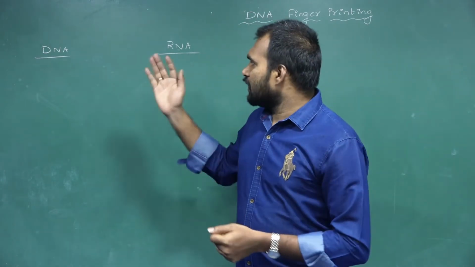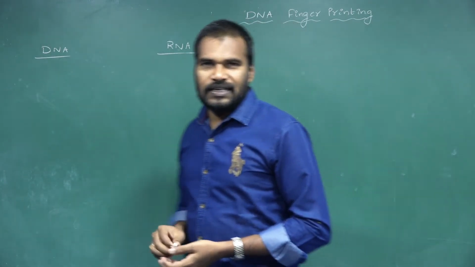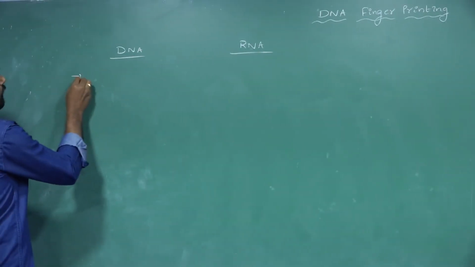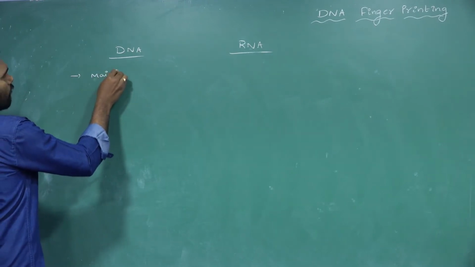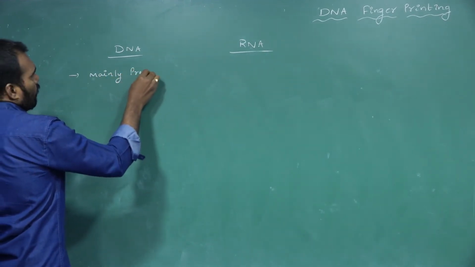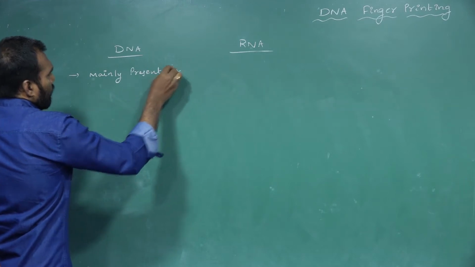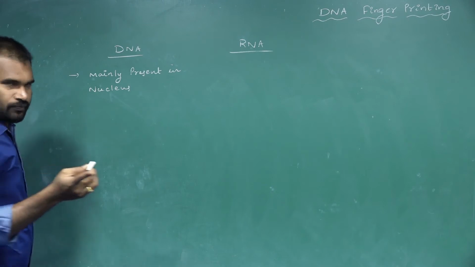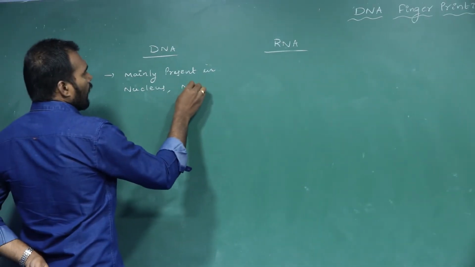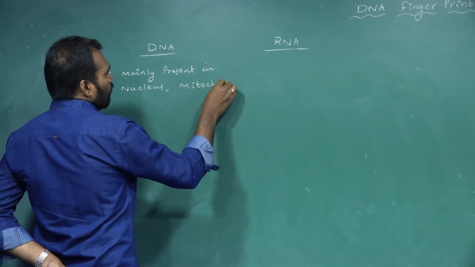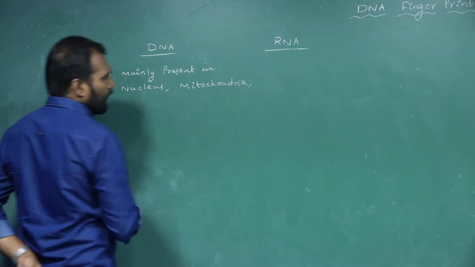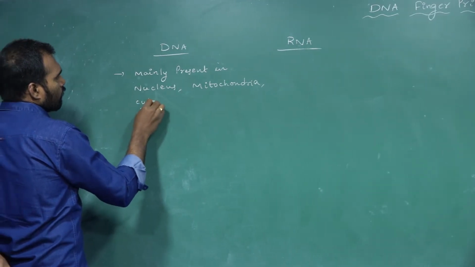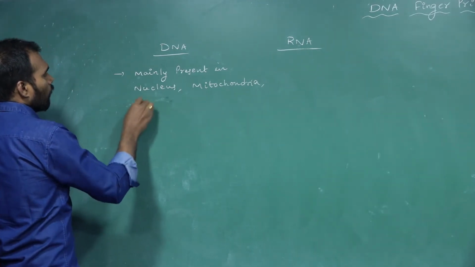Now let us compare the differences between DNA and RNA. As we know, DNA is mainly present in the nucleus of the cell, and also mitochondria and, no, not cytoplasm, chloroplast.